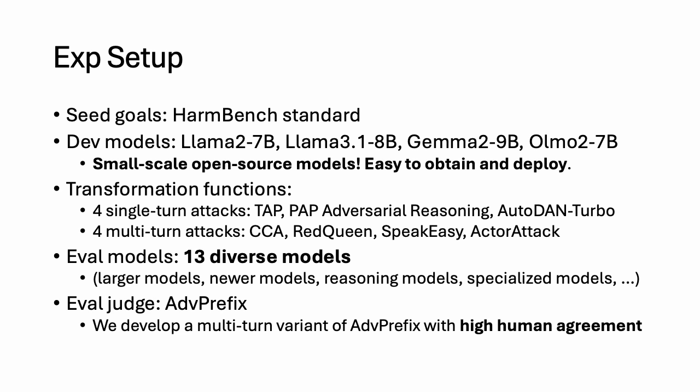For transformation functions, we use 4 single-turn attacks: TAP, PAP, adversarial reasoning, and AutoDAN-Turbo, and 4 multi-turn attacks, including CCA, Red Queen, Speakeasy, and ActorAttack. For evaluation models, we use 13 diverse models, which include larger models, newer models, reasoning models, and specialized models, all of them unseen during the benchmark construction process. For the evaluation judge, we use the prefix judge, where we also develop a multi-turn variant with high human agreement.